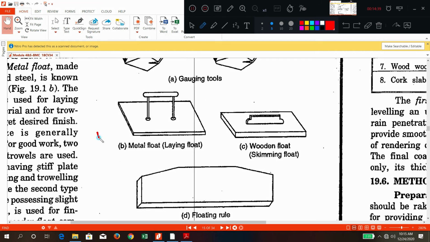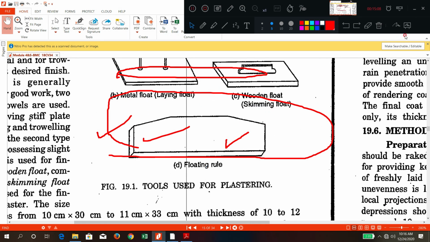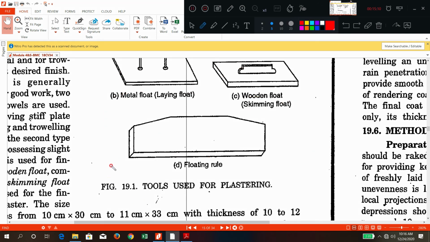To make it exactly level, you use these things. These are called as metal floats or wooden floats. Metal floats or wooden floats, these are used to make a surface flat or truly horizontal or truly level. The trowels or gauging tools are used to apply and approximately level it. Floats are used to make it exactly level. These are called as floats. And here, to check the thickness and all, you are using a floating rule.